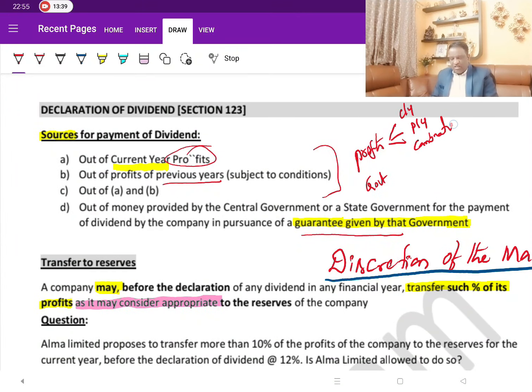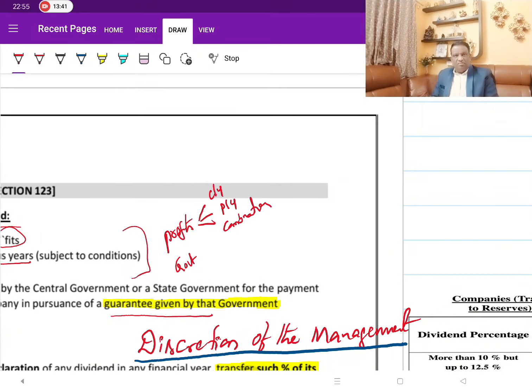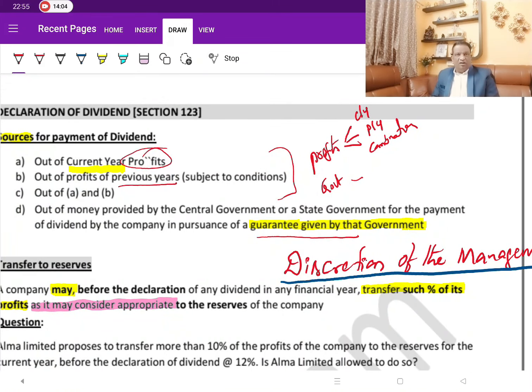So profit can be current year profit, previous year profits, that is what we call accumulated profits, or a combination of it. If the current year profits are not sufficient, we can draw some money from the current year profits and the rest of the money can come from accumulated profits. Or the government, wherever there is a dividend guaranteed to the shareholders, to the investors on account of any schemes or out of any agreements, then that money again can be used for payment of dividend.